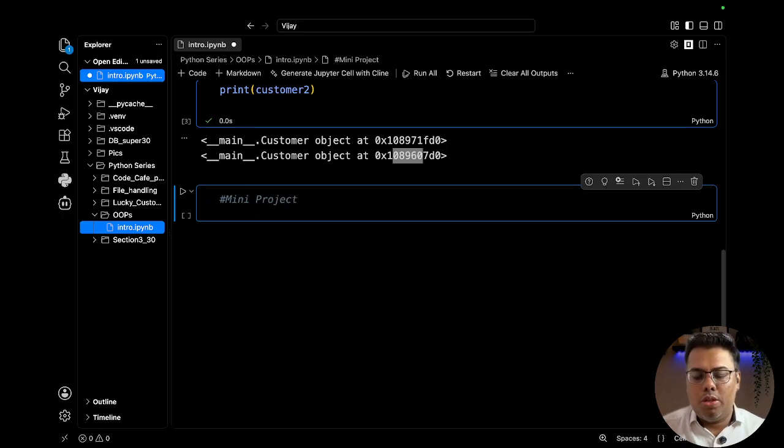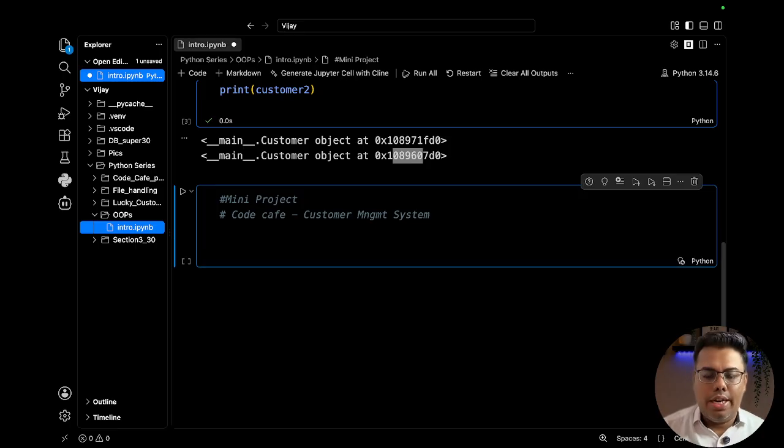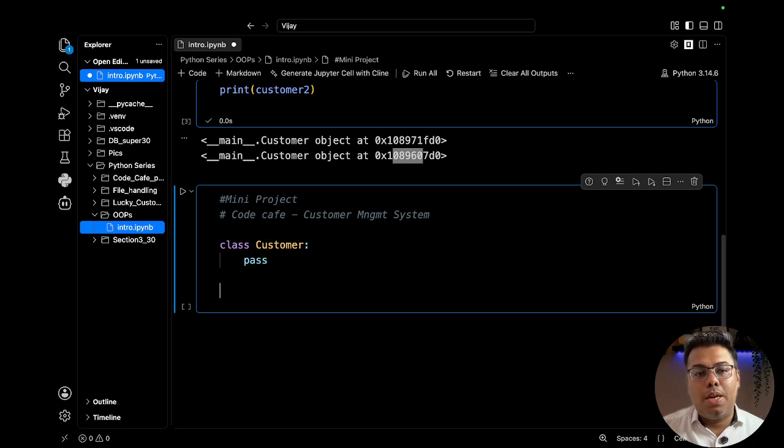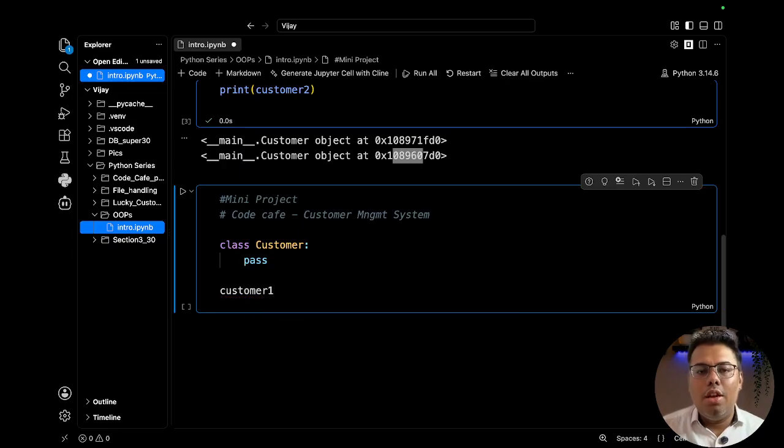But let's do a mini project as we do to summarize our learnings. So for Code Cafe, what we are going to build now is a customer management system. And the code that we are writing, definitely the first thing, class, then customer, and we will write pass. As of now, what this pass has to be filled with, we are going to cover in the next videos: how to initialize the variables of the objects that we are creating.